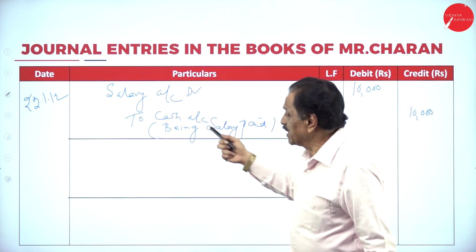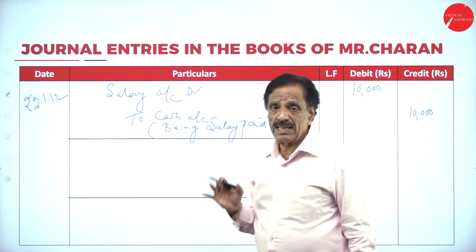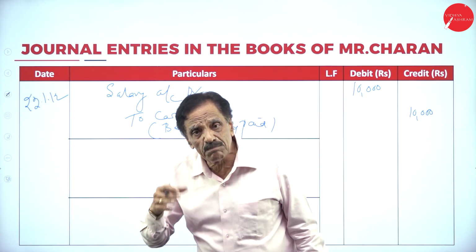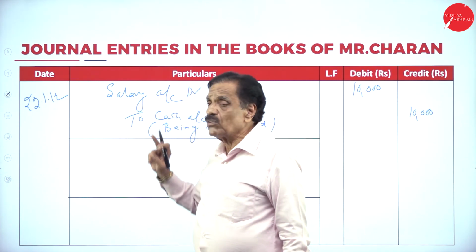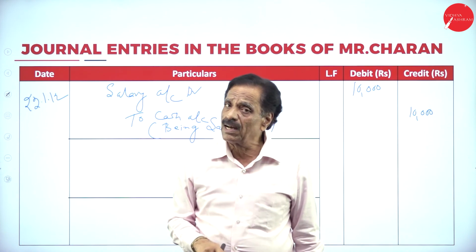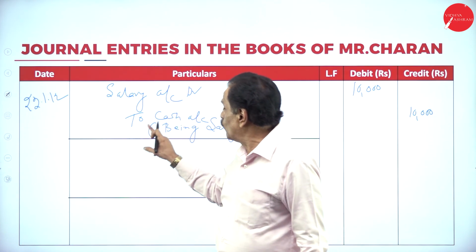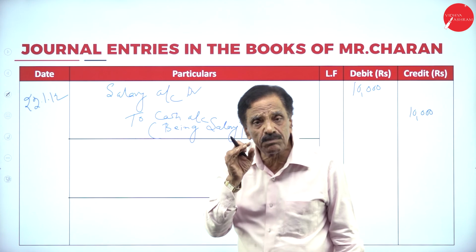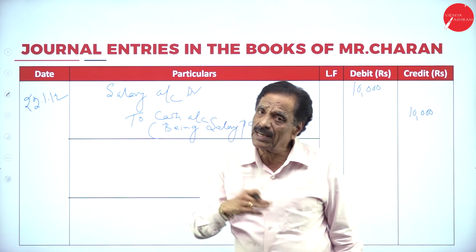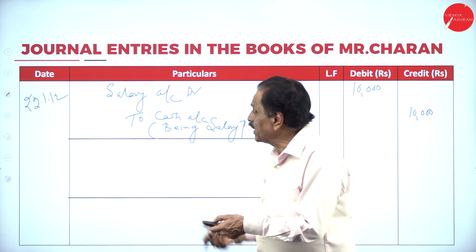Entry: Salary account debtor to cash account. Salary comes under nominal account. Cash comes under real account. Nominal account says debit all expenses and losses, credit all gains and income. What is going out from you? Cash. Cash comes under real account. Debit what comes in, credit what goes out. We'll go to the next entry.